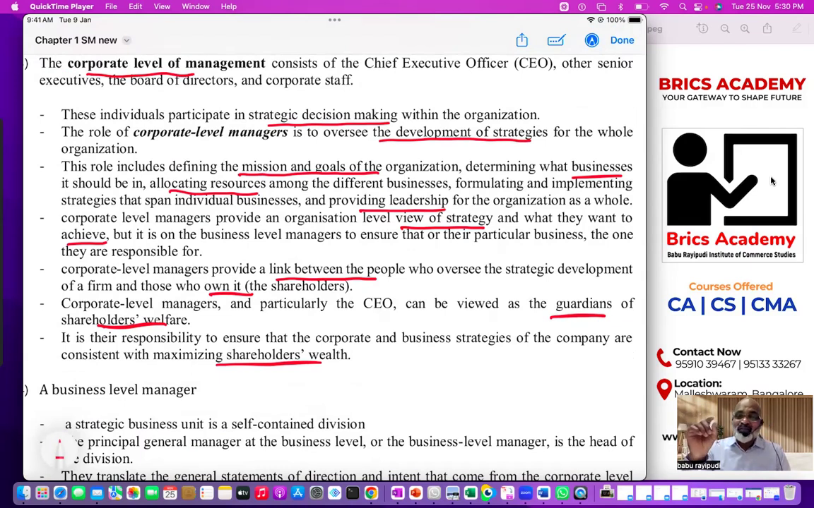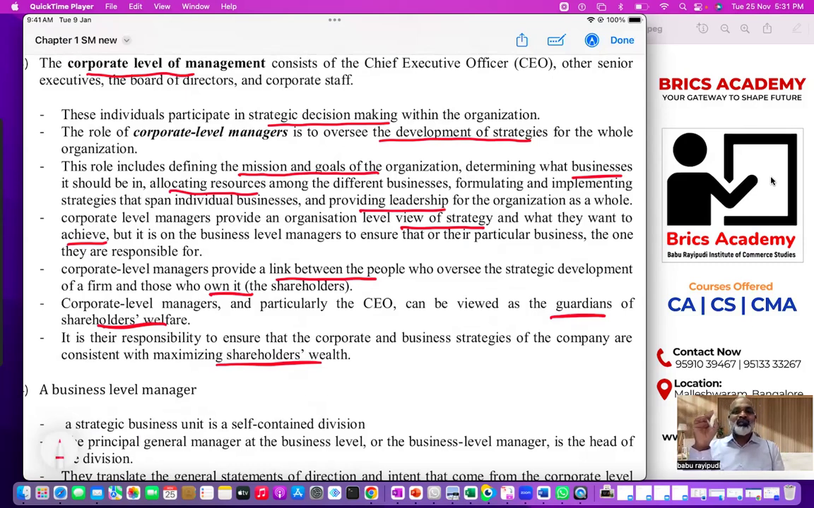They decide vision, mission, objectives, and goals. They decide the business. They mobilize resources. They make sure these are implemented, and they become leader and oversee everything. Understood? They decide what they want to achieve. They communicate their vision statement to business level managers, saying, boss, this is what you are supposed to achieve. And they are the people who actually think about growth for the shareholders, growth for the investors, etc.